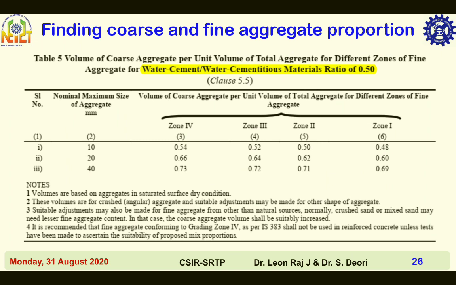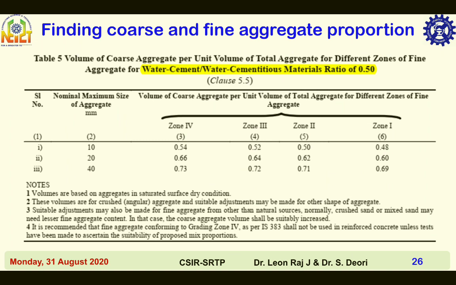Therefore, the Ca by Ta ratios for other water by cement or water by cementitious materials ratios need to be interpolated as per guidance of IS 10262 2019 code.